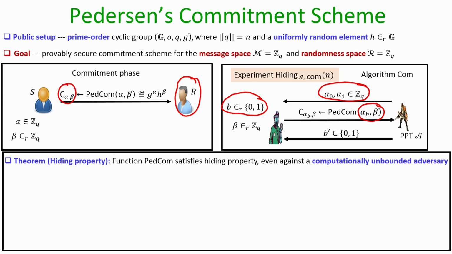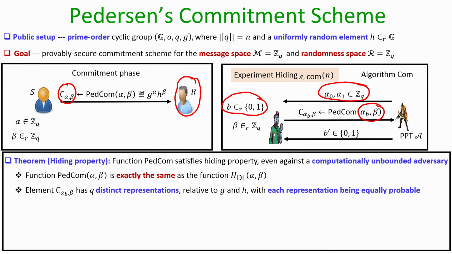What we can prove now is that this Pedersen commitment scheme satisfies the hiding property even against a computationally unbounded adversary. This comes from the fact that the Pedersen commitment function is exactly the same as the compression function h sub dl, and what it means is that the commitment that the adversary is seeing has exactly q distinct representations relative to g and h, and each of these representations is equiprobable.